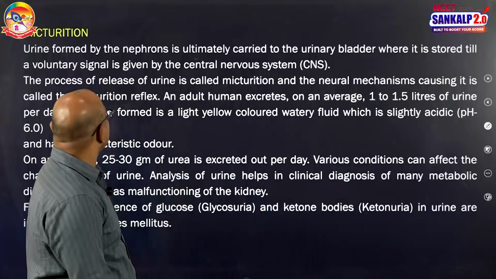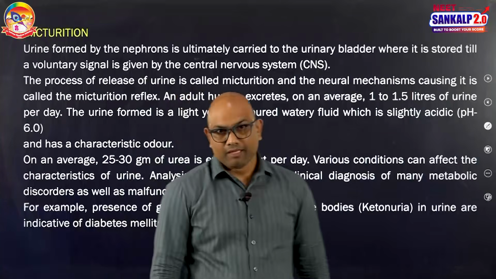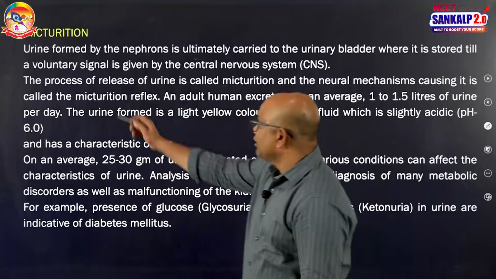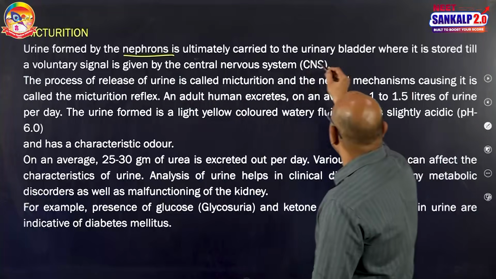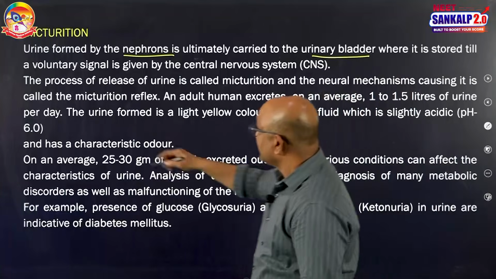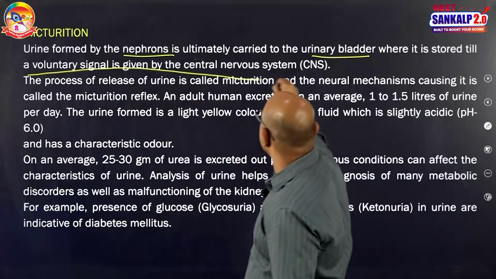Next, micturition. Passage of urine is called micturition. Urine formed by the nephrons is ultimately carried to the urinary bladder, where it is stored till a voluntary signal is given by the central nervous system.